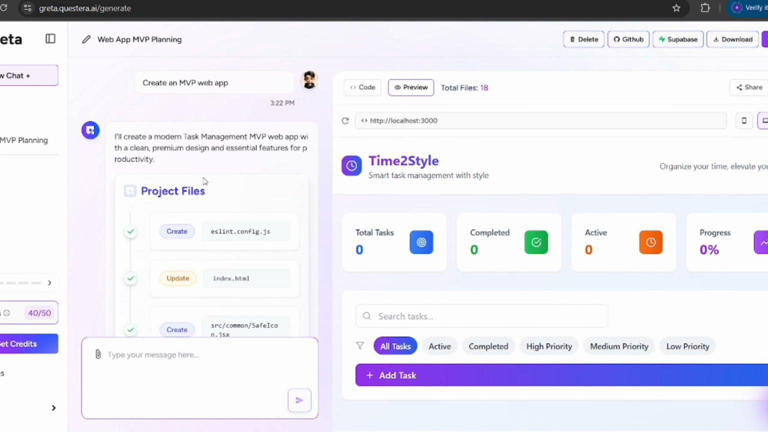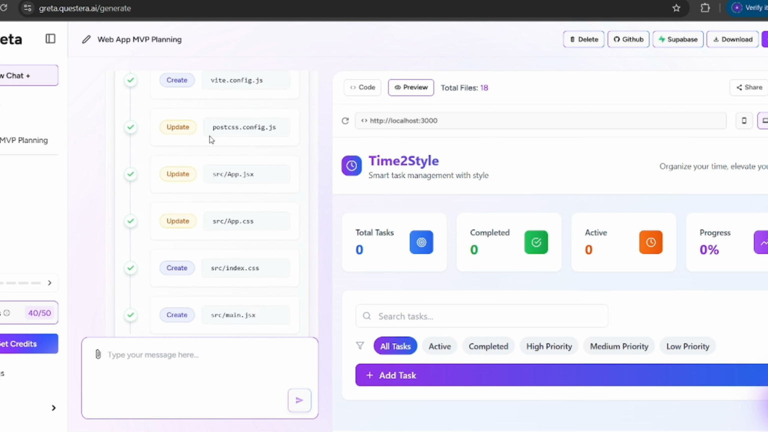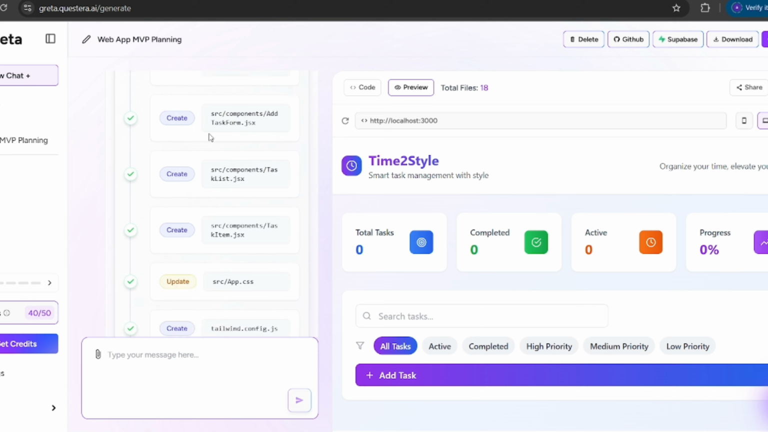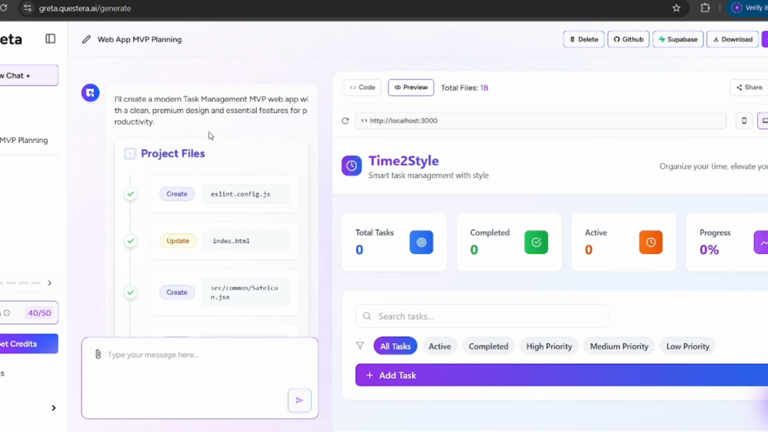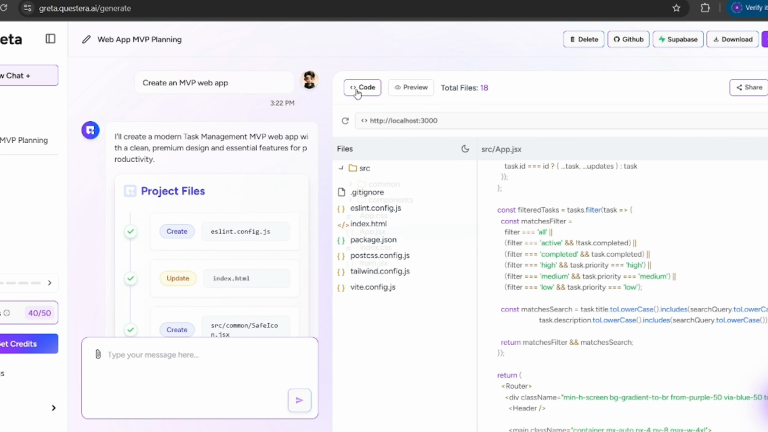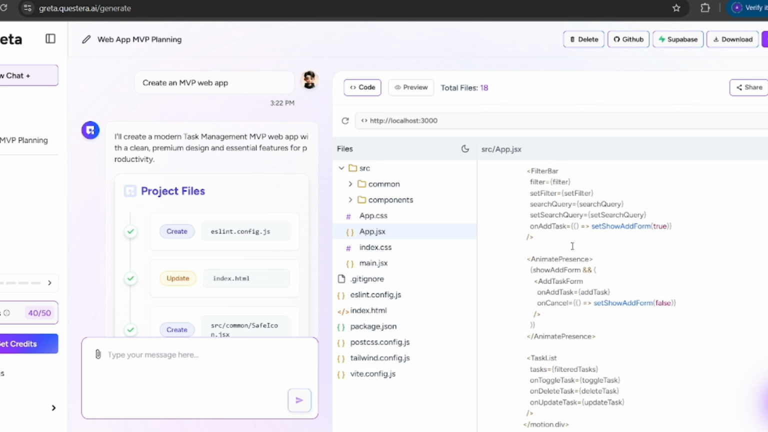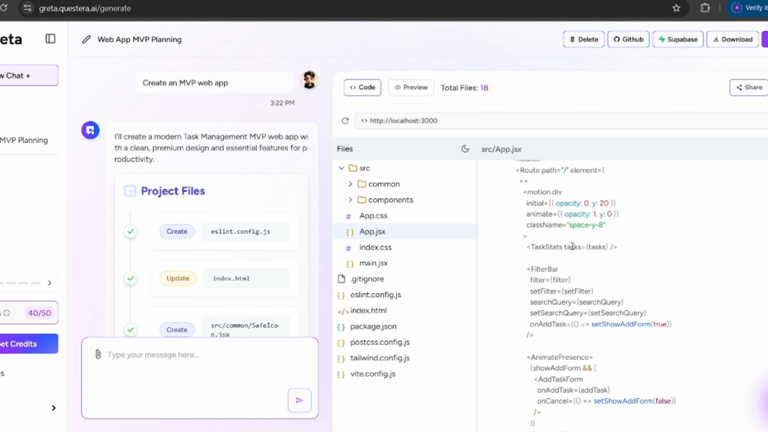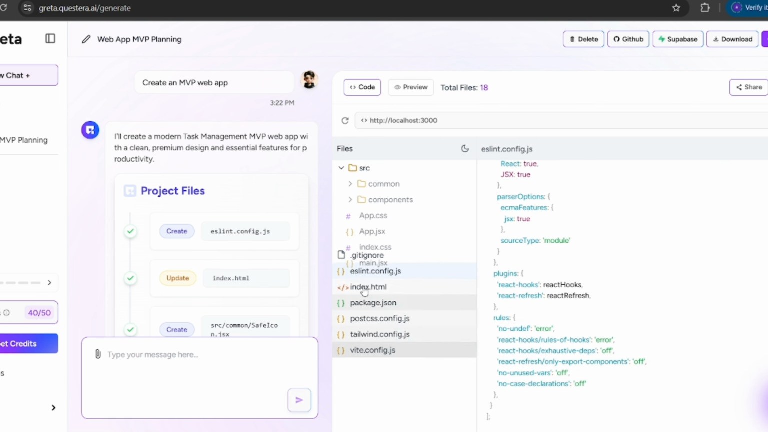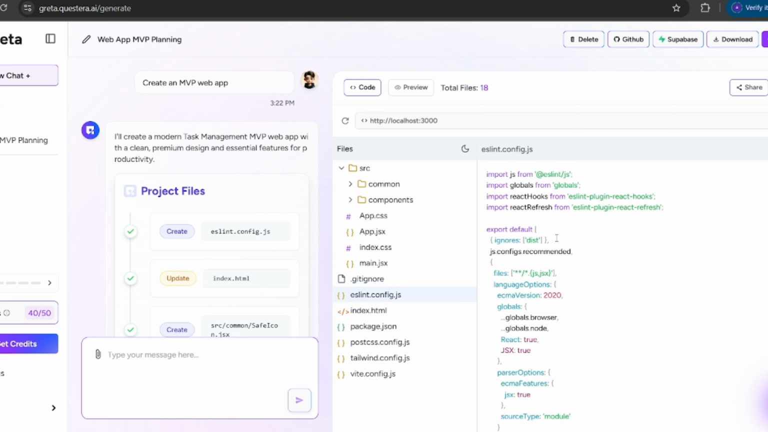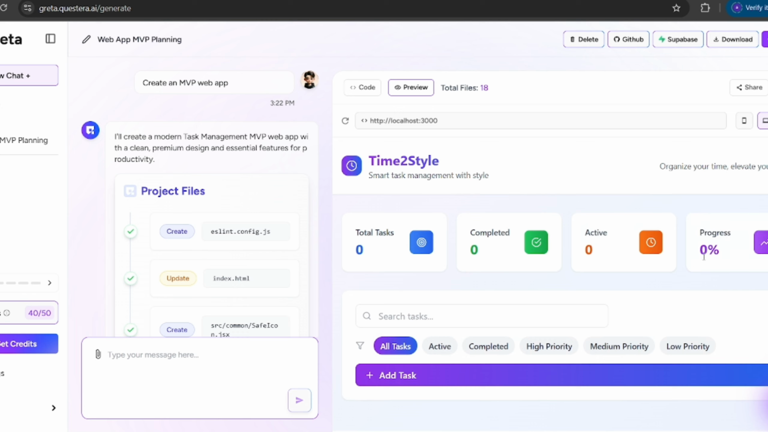You can see that I just gave a prompt like that: create an MVP web app. It analyzes everything and makes code like this. And I will show you all the code that it made. You can see it's all code, and now it's made like that.